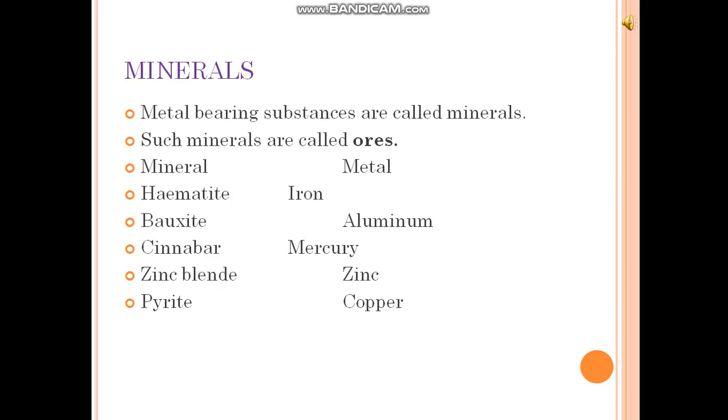So children, all rocks are made up of minerals. Metal bearing substances are known as minerals.